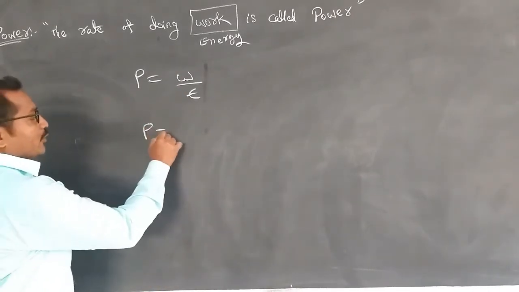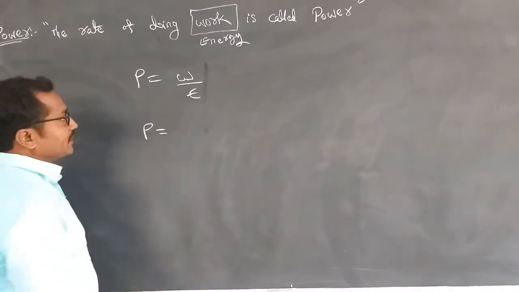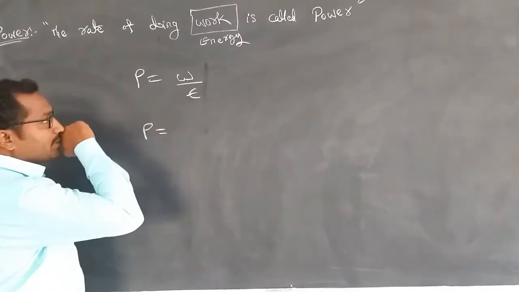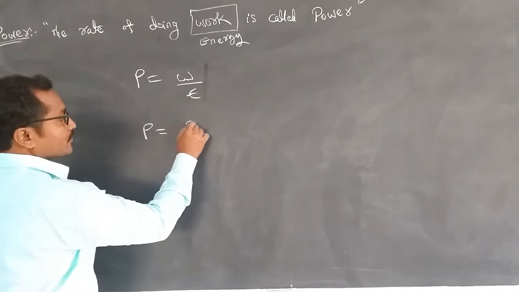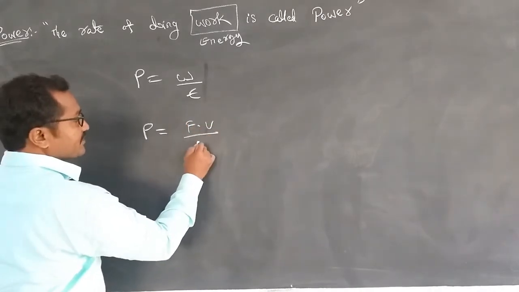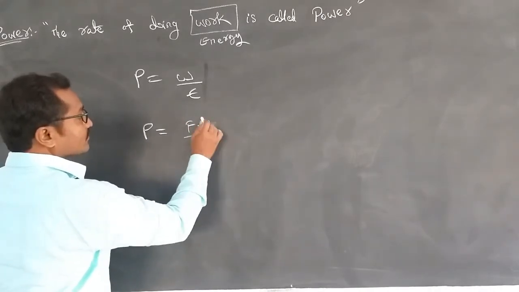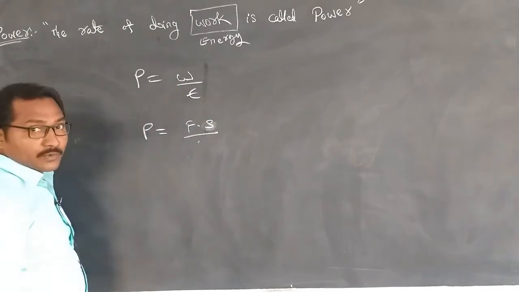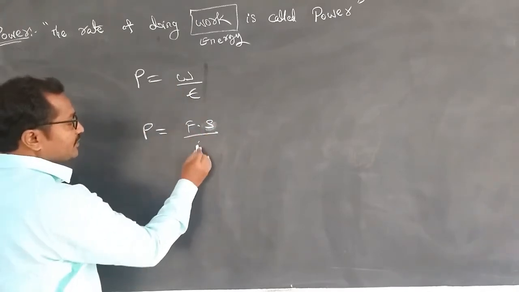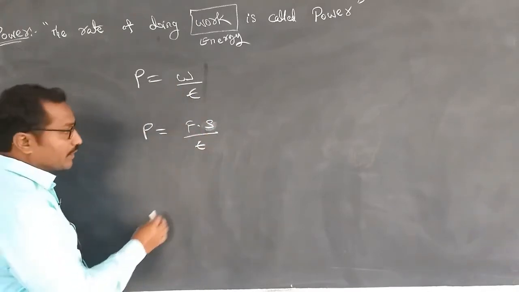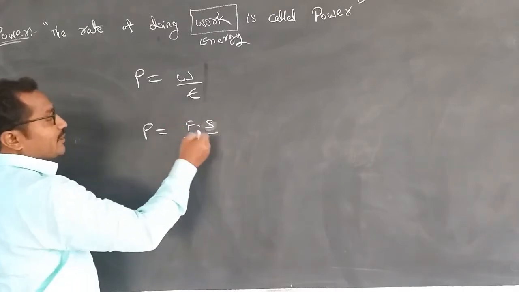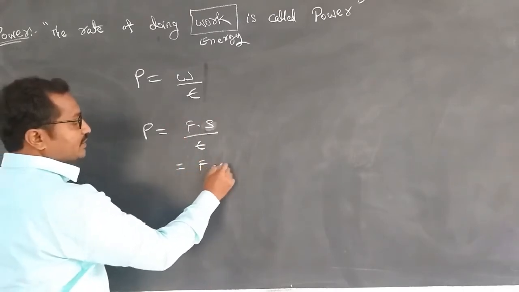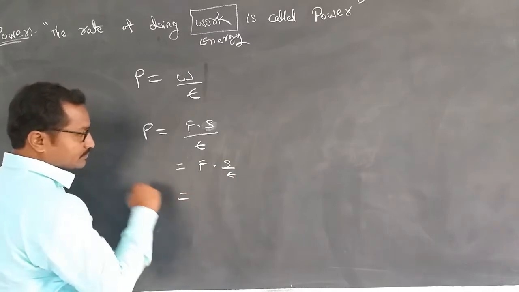Now we are going to give one more equation. P is equal to W by T, and we have the basic equation for work done, W is equal to force into displacement. So F dot S divided by T. Right. Now once again I am modifying this equation as F dot S by T.